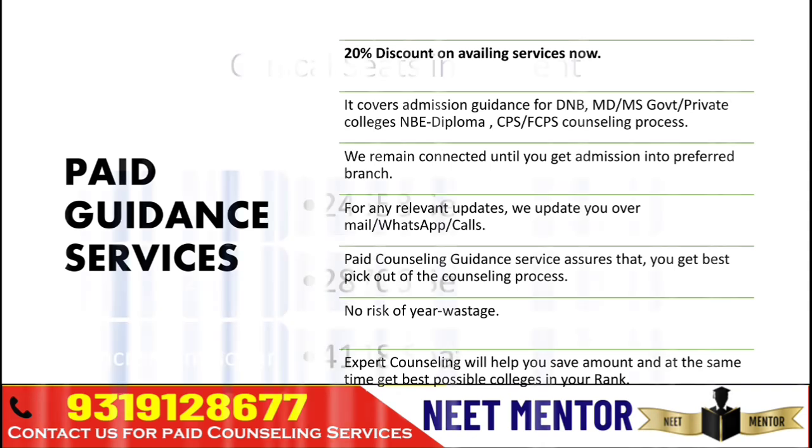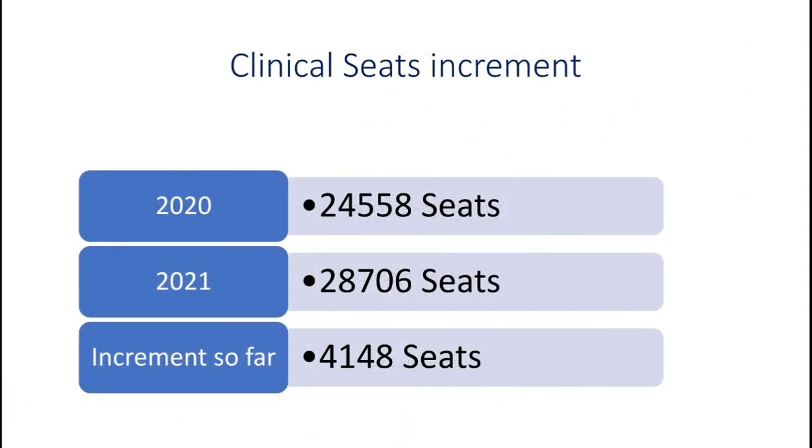So let's get into our main topic. Clinical seat availability in 2020 was around 24,558 seats. In 2021, so far we have got 28,706 seats, so the increment is 4,148.